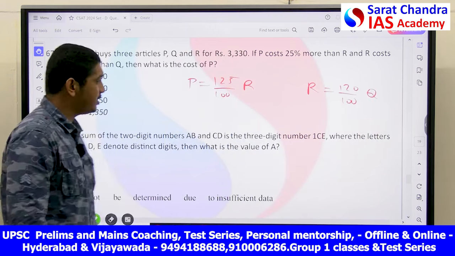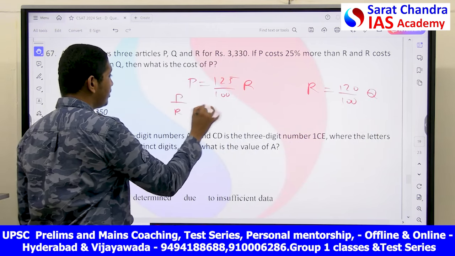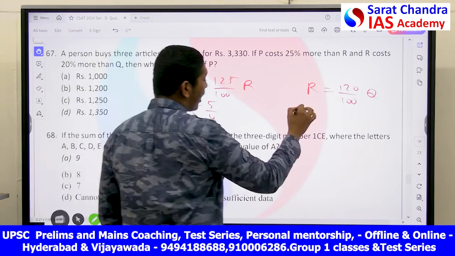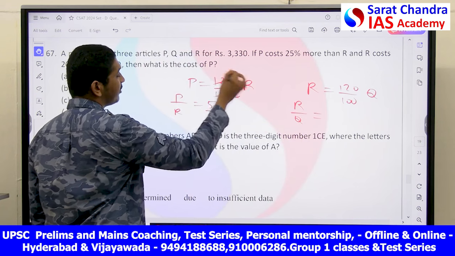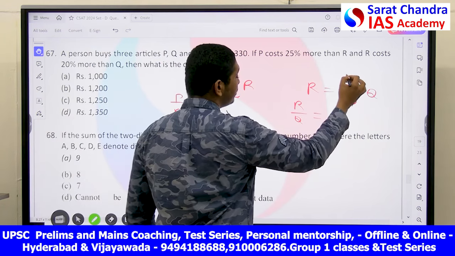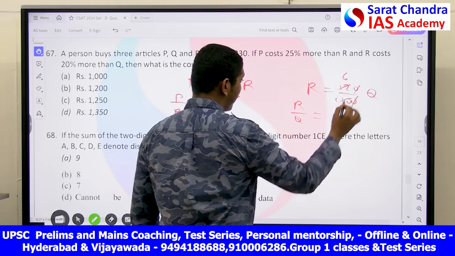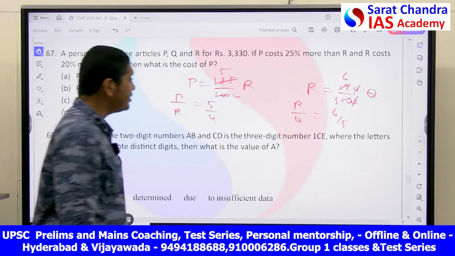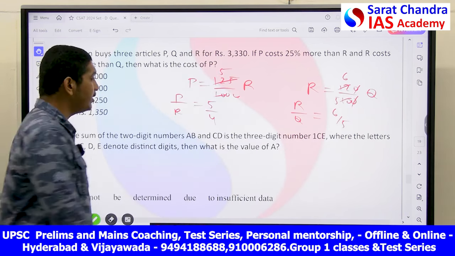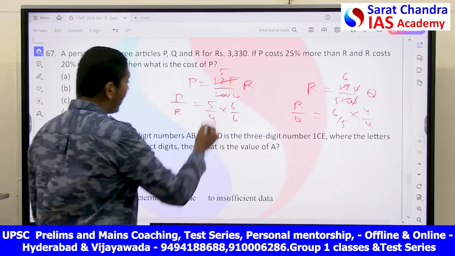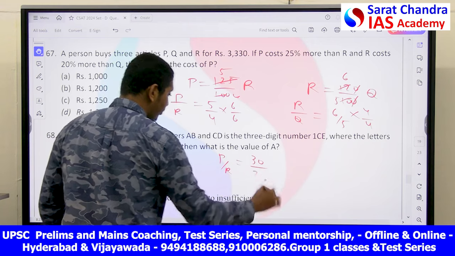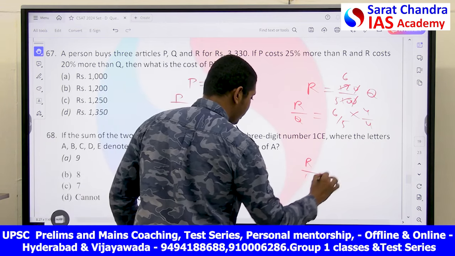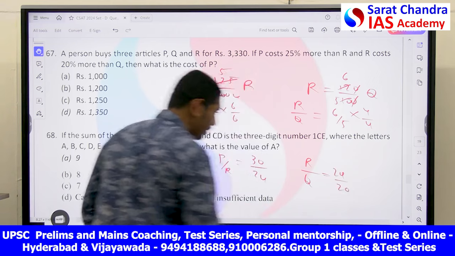Now let's find out the relation. P by R is equal to 5 by 4. Now R by Q, if you solve this, it is 6 by 5. So this is the basic relation you have here. If I multiply by 6 and 6, and by 4 and 4, I'll get P by R is equal to 30 by 24 and R by Q is equal to 24 by 20.